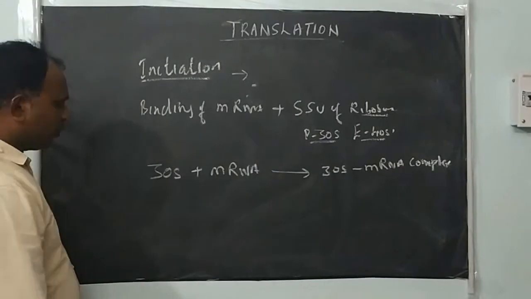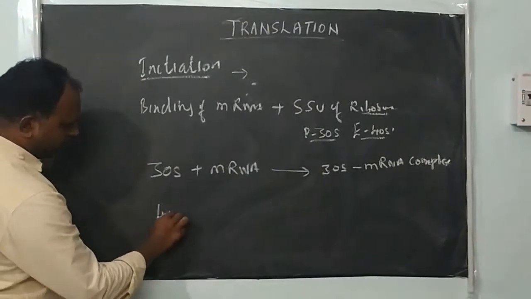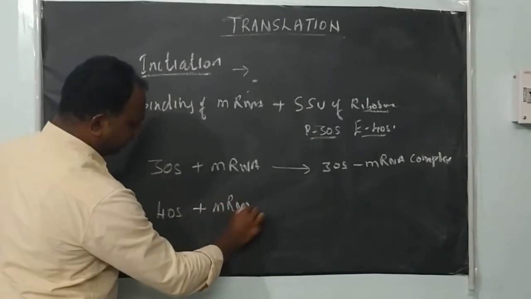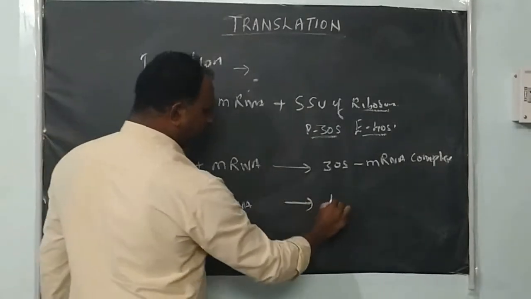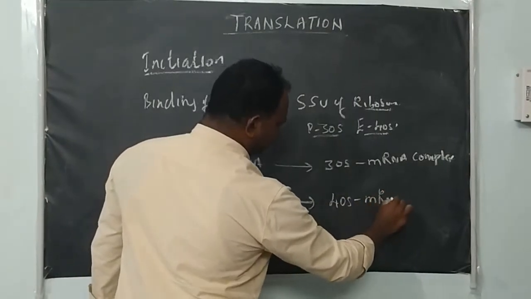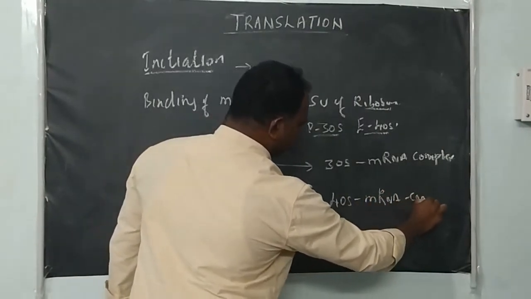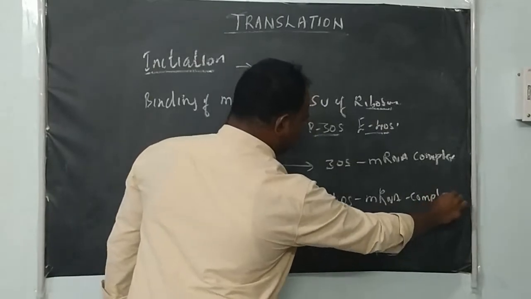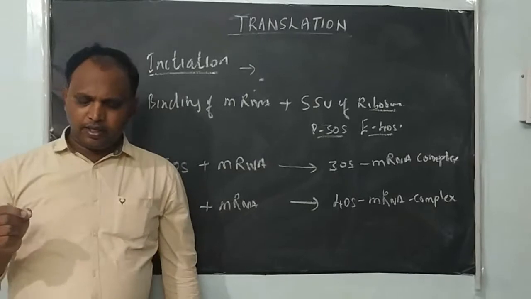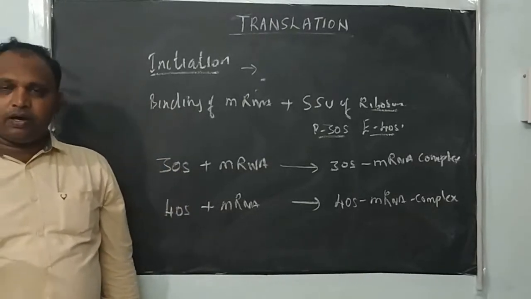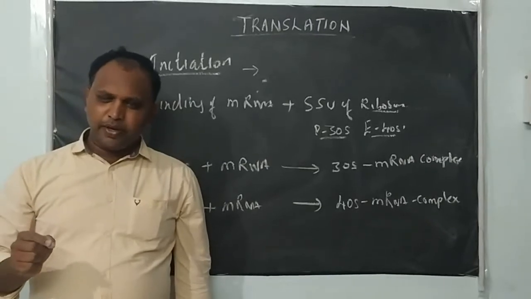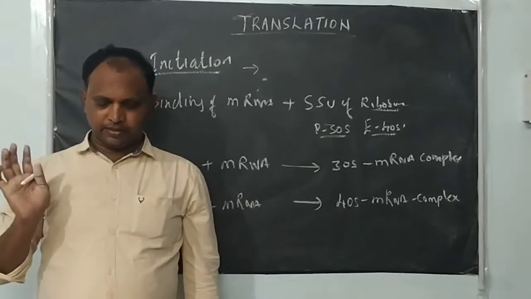Similarly, in eukaryotes, 40S plus mRNA form the 40S mRNA complex. First, the small subunit of the ribosome binds with the mRNA, the template for the translation process, and they form the small subunit and mRNA complex.